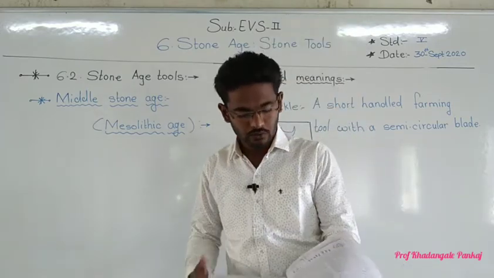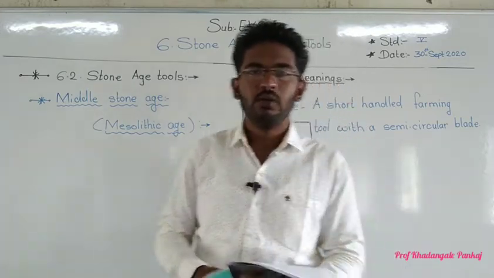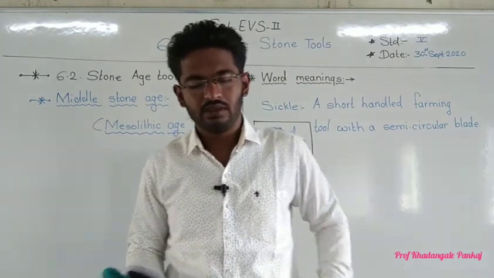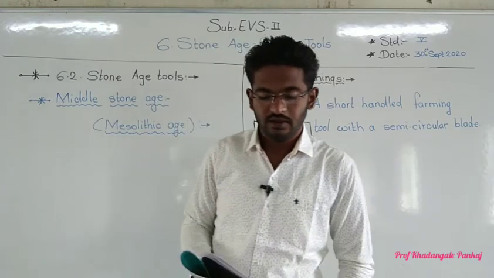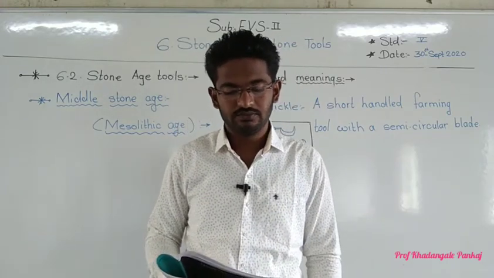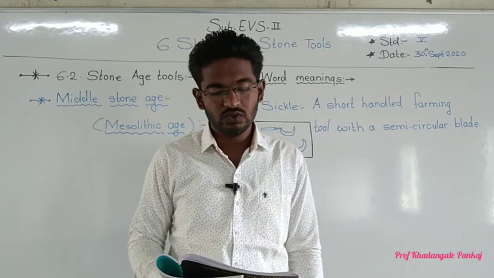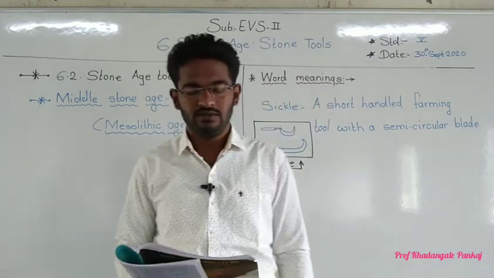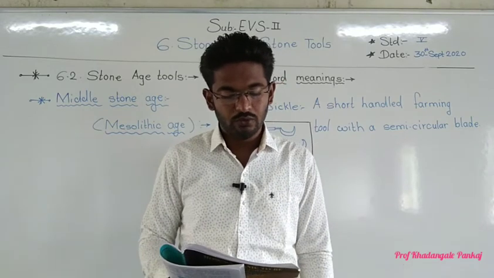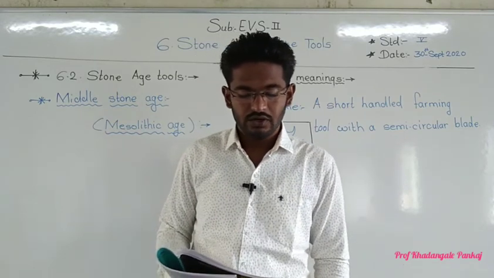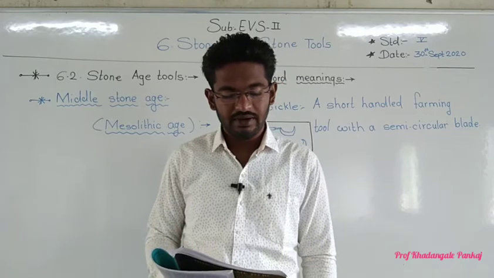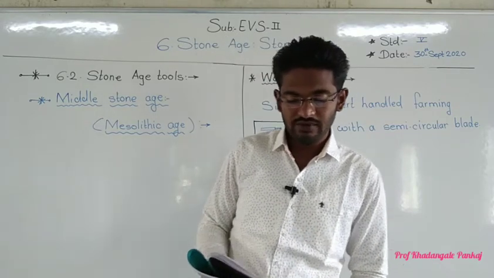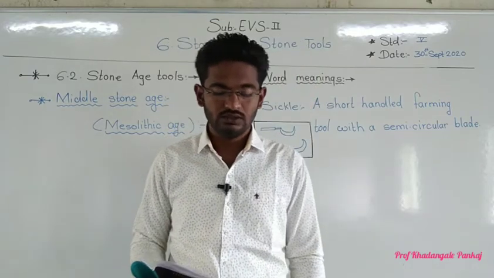Open your book, page number 28. See here, Middle Stone Age, Mesolithic Age. Homo sapiens in the Middle Stone Age continued to make progress in many different ways. They domesticated the dog. Due to changes in the climate and the environment in the Middle Stone Age, the way of life of humans had begun to change.